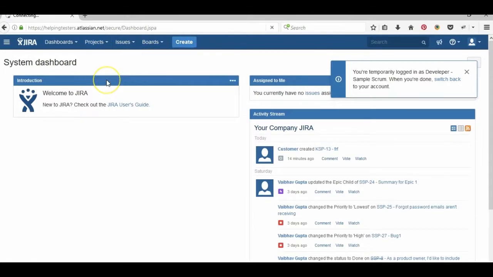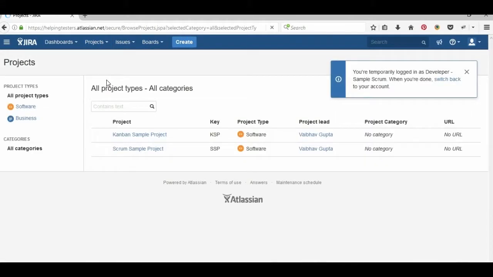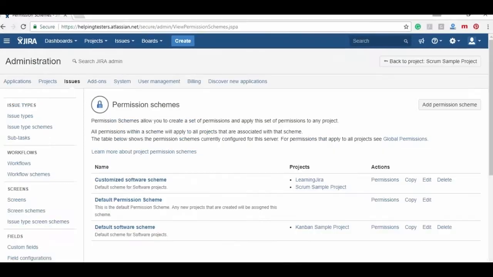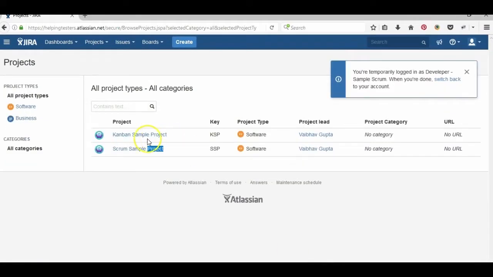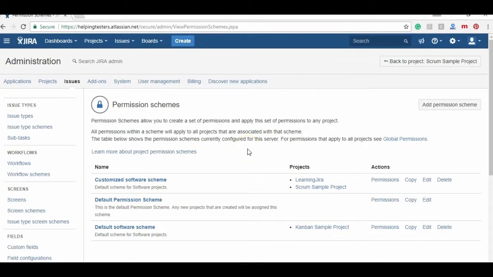Okay, it's not showing. Let's see view. Okay, so it is assigned to Scrum sample project but not Learning Jira. Kanban, we are not considering it because for Kanban it has default permission. We are only considering that the second developer should not have access to Learning Jira, and that is perfectly correct. So our first use case is complete.